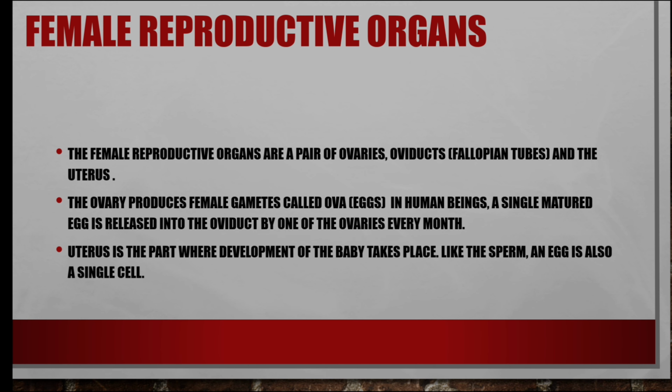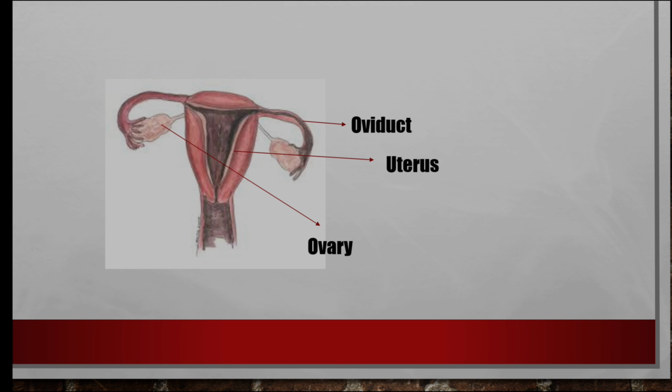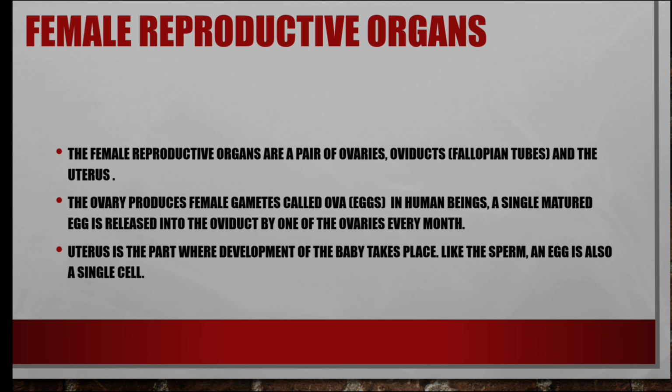Next we saw the female reproductive organ. It has a pair of ovaries, fallopian tubes and a uterus. The ovary produces female gametes called ova, or eggs. In males, millions of sperms are produced each time, but in females a single matured egg is released into the oviduct by one of the ovaries every month. It's very important. The uterus is the part where development of the baby takes place. Like the sperm, the egg is also a single cell.